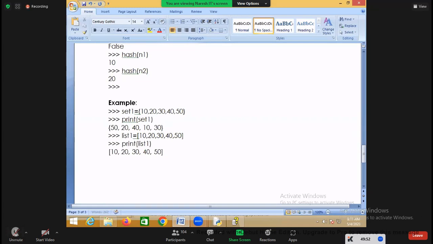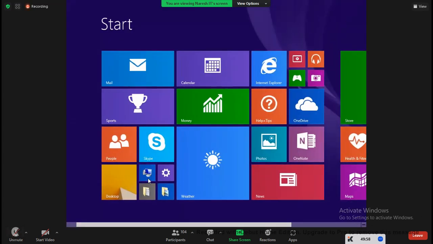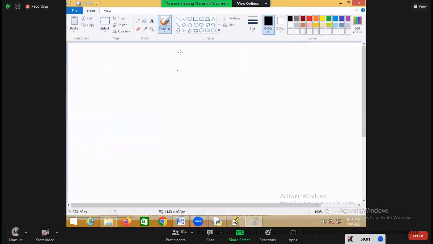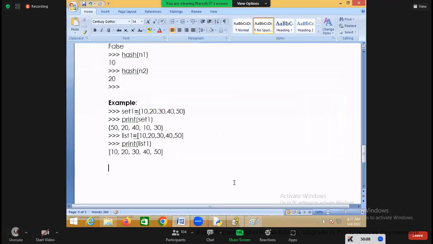Set uses one data structure for storing these objects. What is the data structure it uses? It uses one data structure called hashing. Set organizes objects using one data structure called hashing.